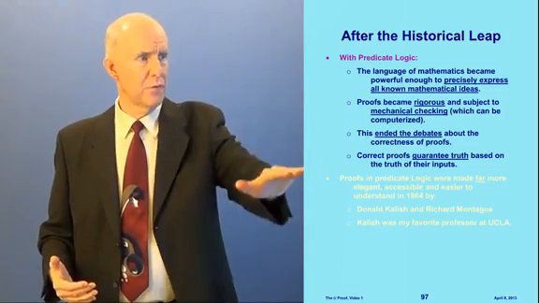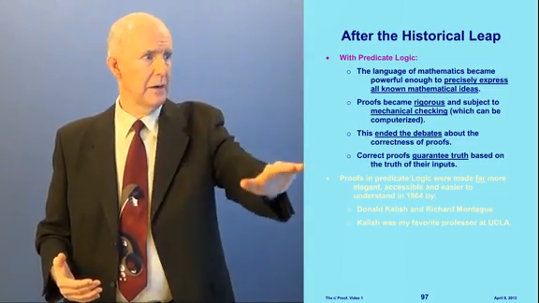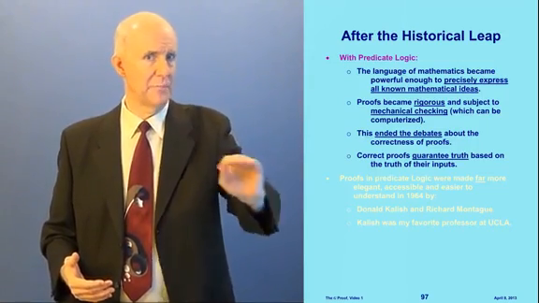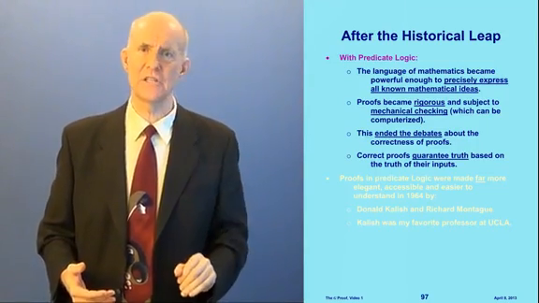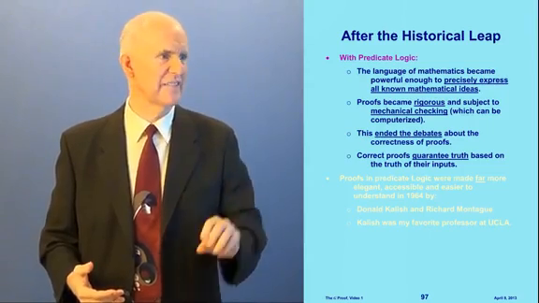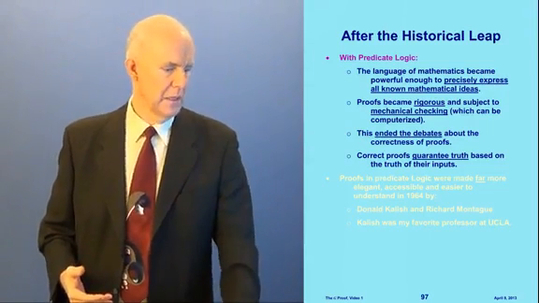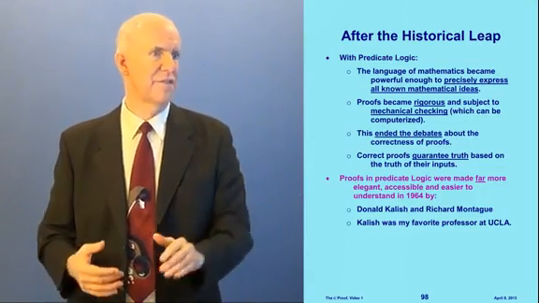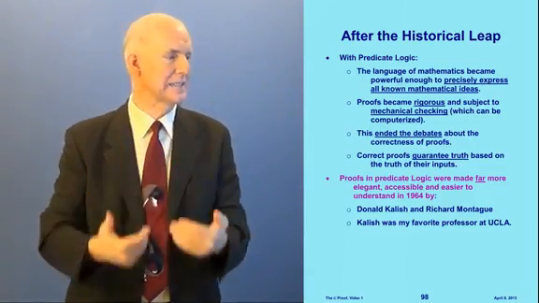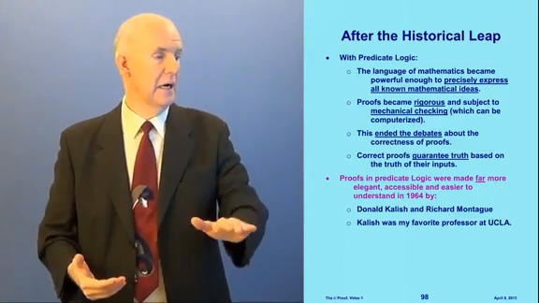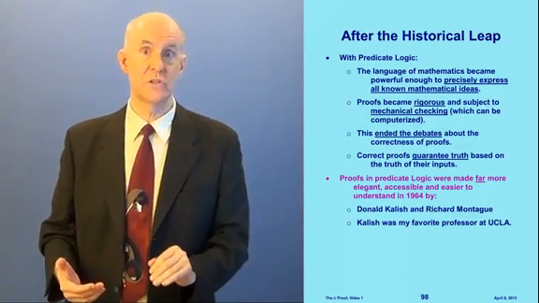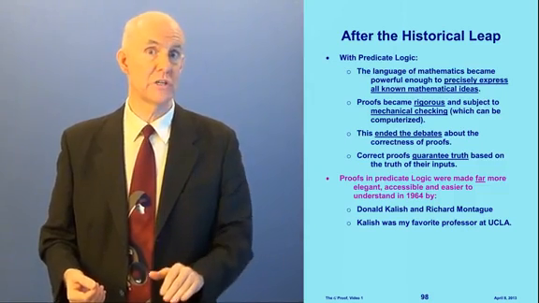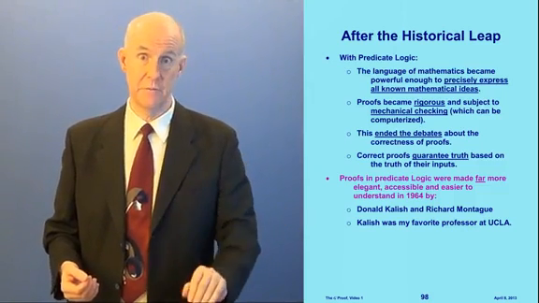Now, for 40 or 50 years, all of this was going on in the ivory towers of mathematics, and a lot of the notations used were very convoluted and difficult. It wasn't very accessible. Then in the mid-1960s, predicate logic was made far more elegant, accessible, and easier to understand by two professors at UCLA, Donald Kalish and Richard Montague. I was very fortunate to be a student of Don Kalish. He was my favorite professor at UCLA.